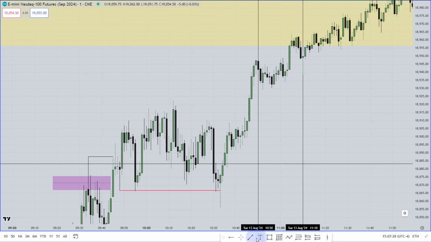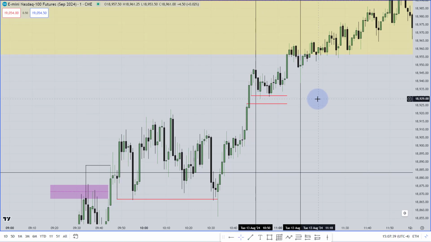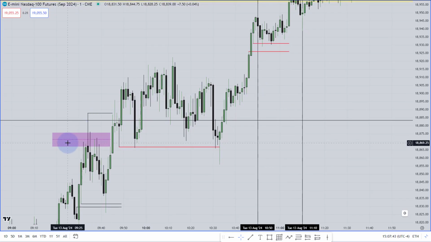Reaching over there, there was a fair value gap, another fair value gap over here. So this is the fair value gap. You should expect this is going to be unfilled. That market is not going to fill this fair value gap. How do I know that market is not going to fill this fair value gap? This part is for learning. Okay, so I am going to explain this one.